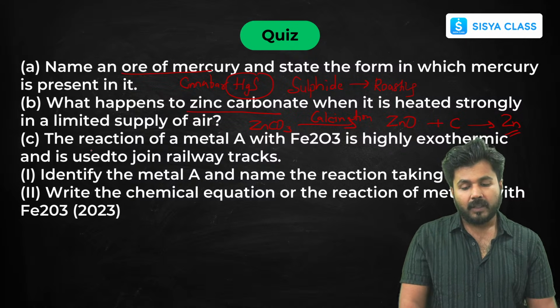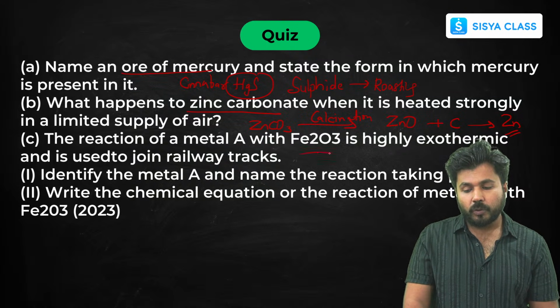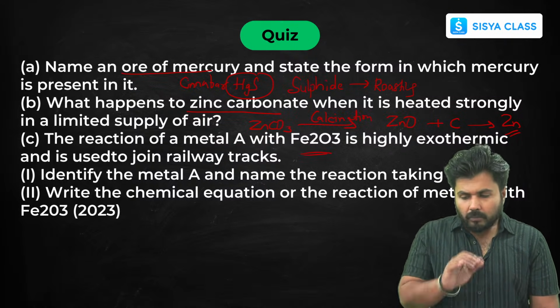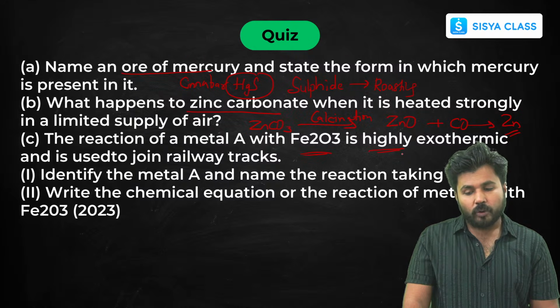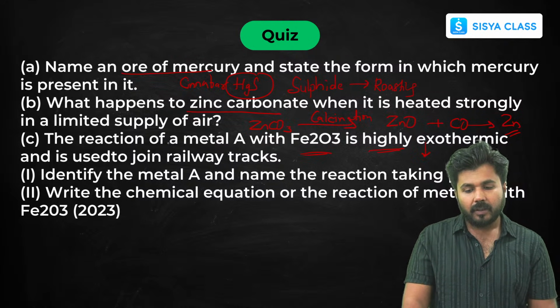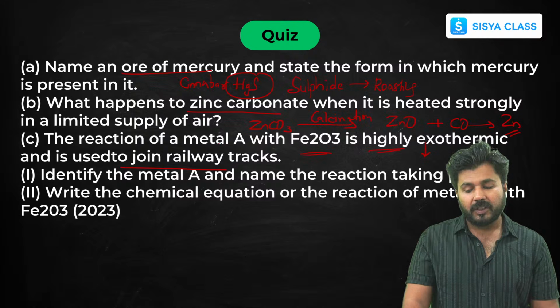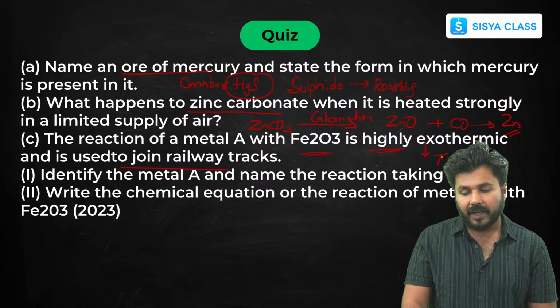Okay. Now the reaction of metal with Fe2O3 is highly exothermic. That means high heat and temperature is released in this reaction and it is used to join railway tracks. So which is this kind of reaction? Beta, this is the thermite reaction.